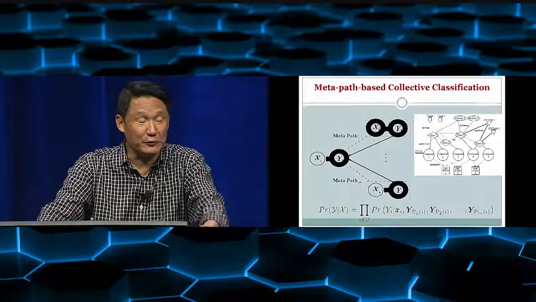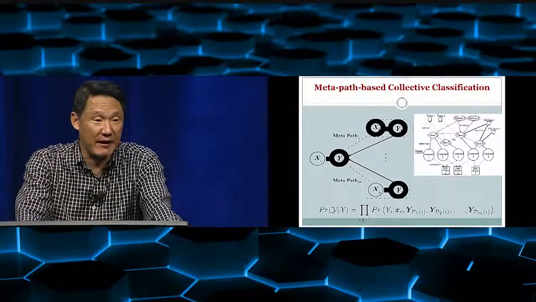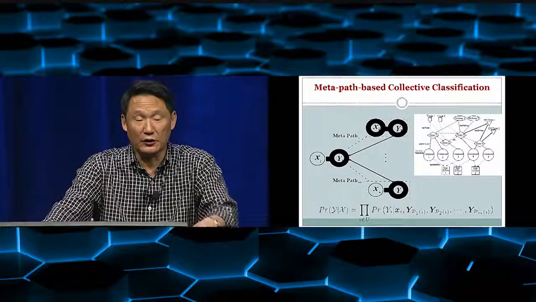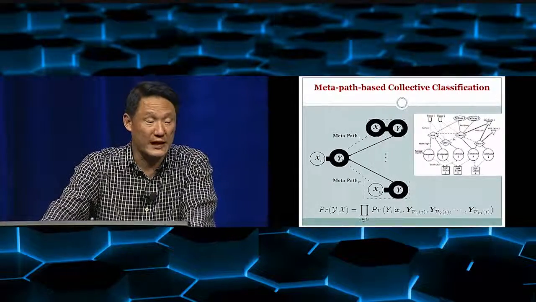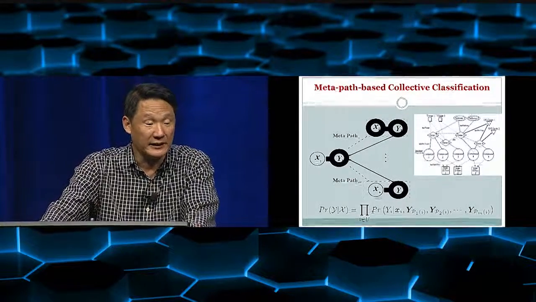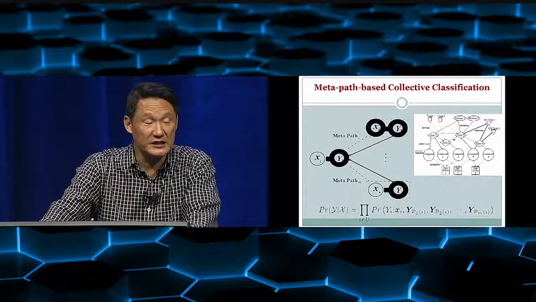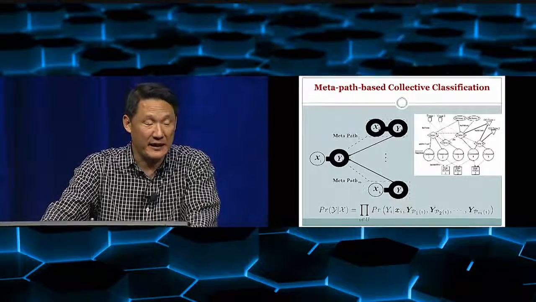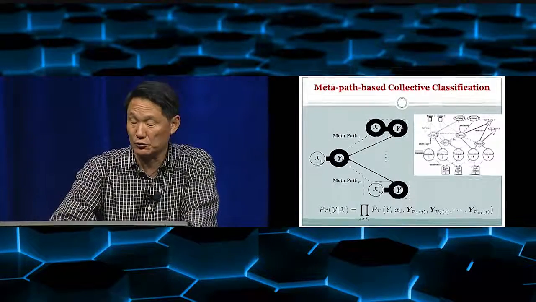For example, we want to do a classification here. Before, in a homogeneous network, you just look at your neighbor's labels and use that to help you do the prediction. But in this heterogeneous information network, you look at your generalized neighbors based on the metapath, and then look at their labels to do the prediction.